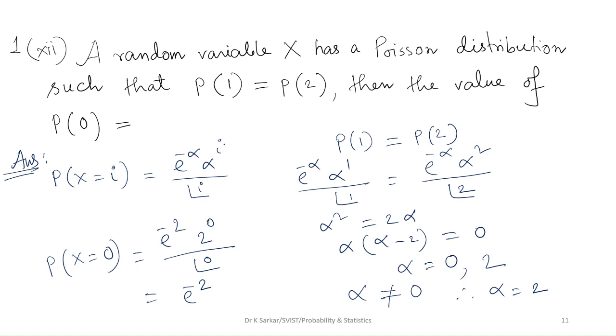Now we put i equal to 1 and 2, and by some simplification we get the value of alpha. As alpha is not equal to 0, the value of alpha is 2. Now let us put alpha as 2 and i as 0 in the PMF of Poisson distribution. Then we get e power minus 2, 2 power 0 by factorial 0, which is e power minus 2.